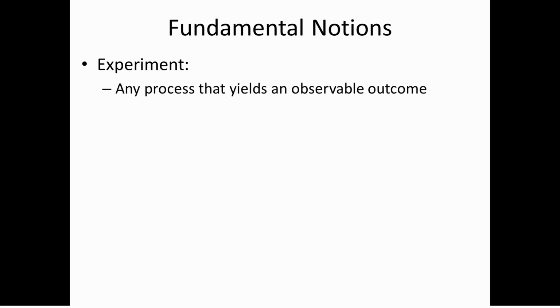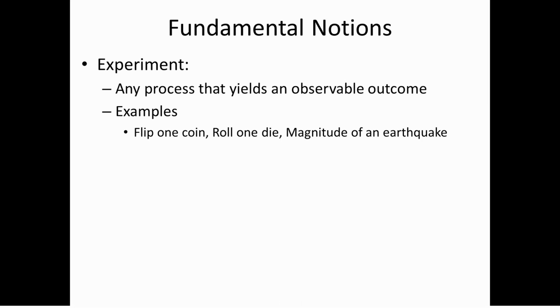Okay, so what are some of the fundamental notions? Well, the first one is the idea of an experiment. Whenever you're starting to look at something fresh, looking at a problem at the beginning, it's kind of useful to think in these terms. And so the experiment is basically any process that can occur that yields an observable outcome. Now, there are a lot of different examples that you're probably very familiar with. You can flip one coin, right? That's a process, flipping the coin, and there are observable outcomes, heads or tails, right?